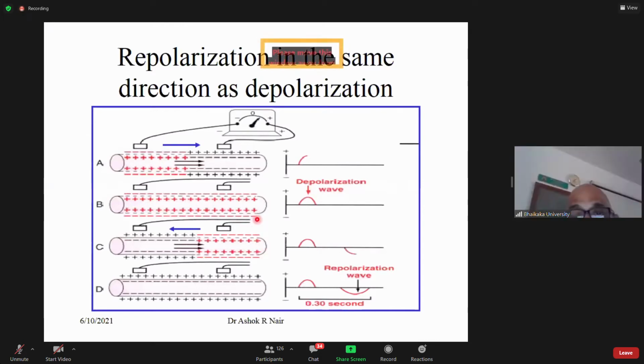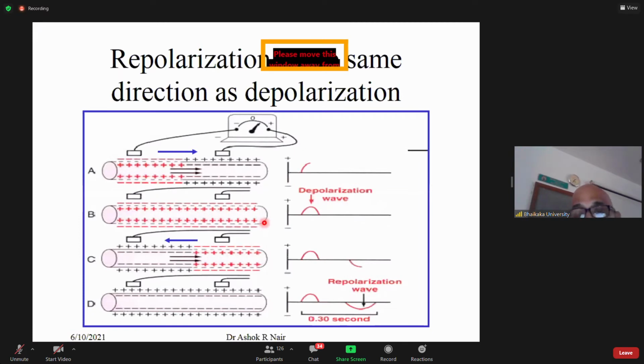Now, take the second case, where the region which got depolarized last, that is this region, starts getting repolarized first. So what happens is this figure C will get totally inverted. So this arrow will be in the opposite direction. This arrow will be in this direction and this electrical vector will be in this direction. So in that case, the repolarization wave will be in the positive direction. It will be the same direction as the depolarization wave.